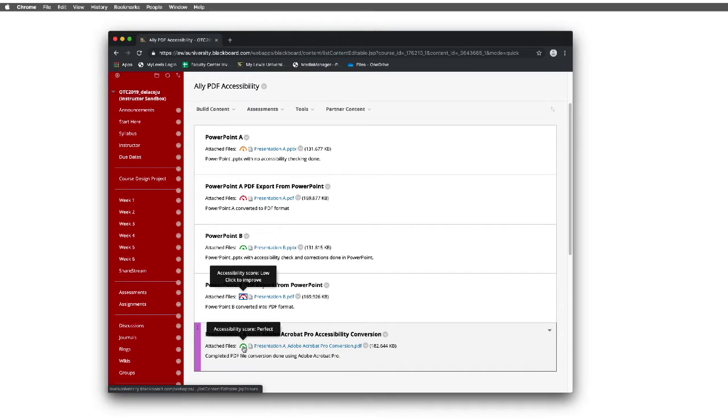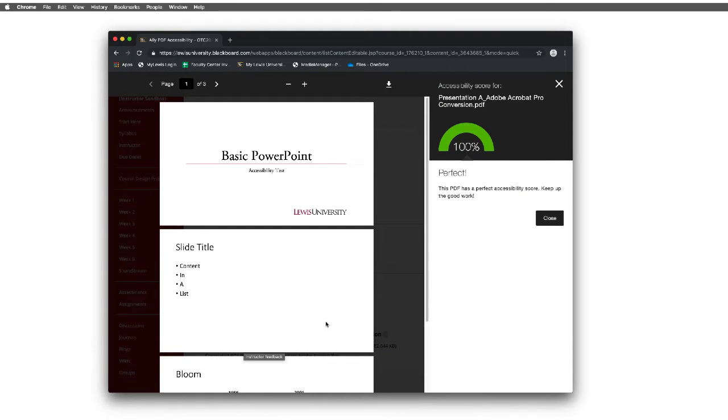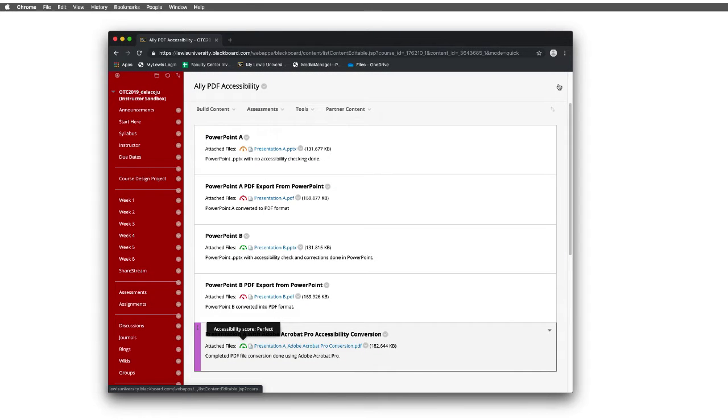The last one that I want to show you is a PDF that was converted and tagged using Adobe Acrobat Pro. And you'll notice that that's the only PDF here that has 100% compliance with Blackboard Ally's accessibility indicator. In the second part of this video tutorial, we will look at how to better prepare our documents and presentations for PDF export. I hope that you found this tutorial helpful.